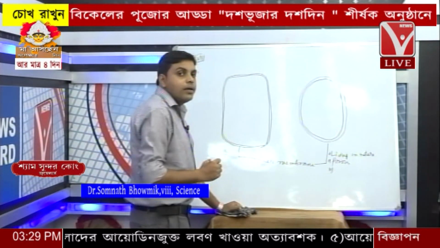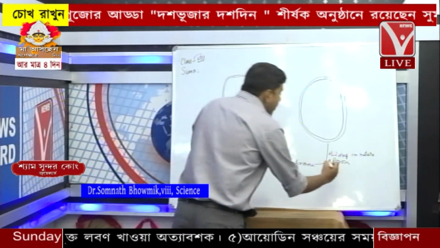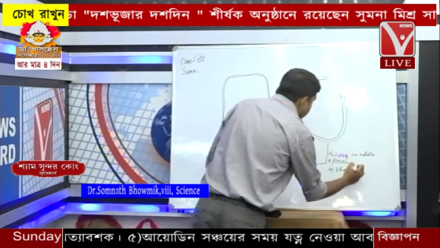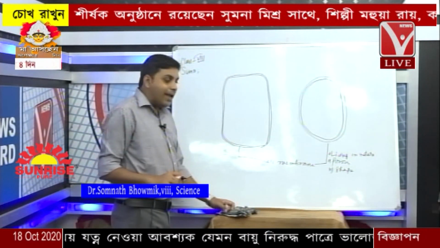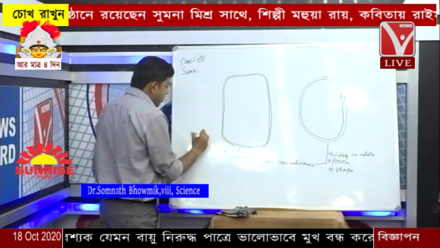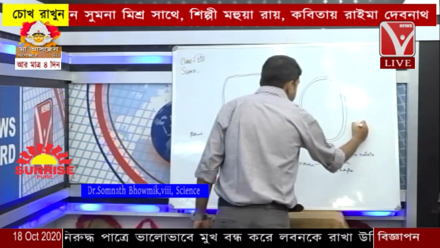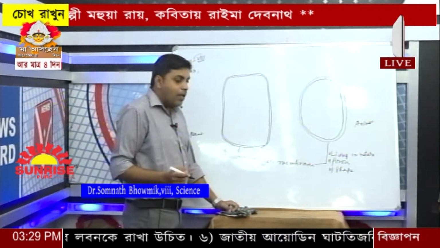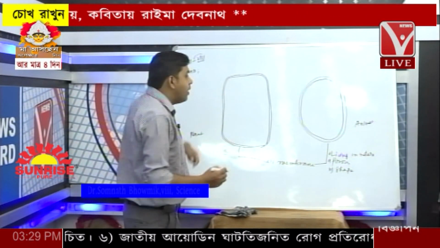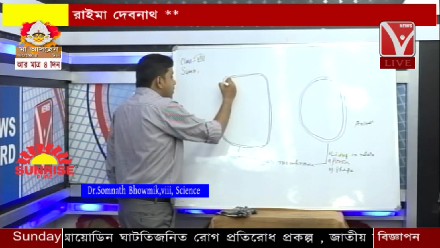And the third point, the cell membrane provides the shape. It provides a rigid shape. This is a plant cell, and this is an animal cell. In the case of the plant cell, outside the cell membrane, there is one more layer.